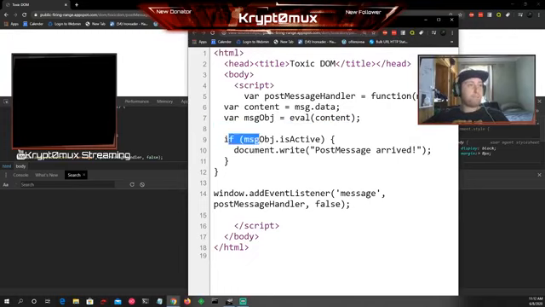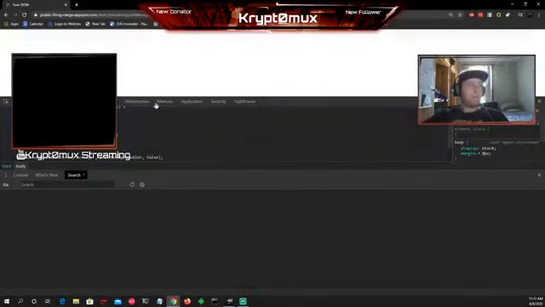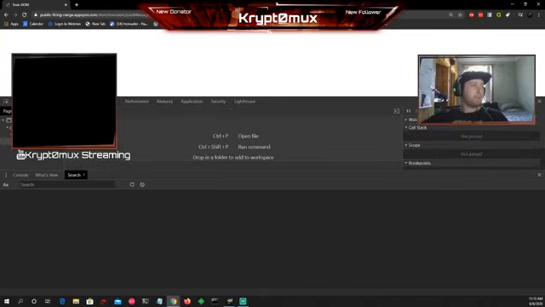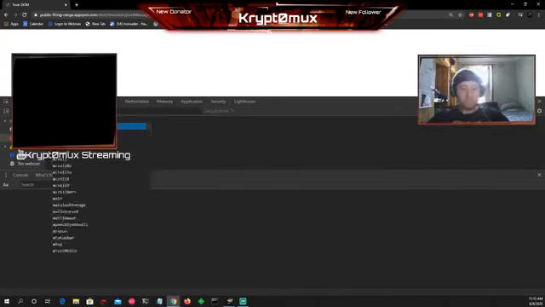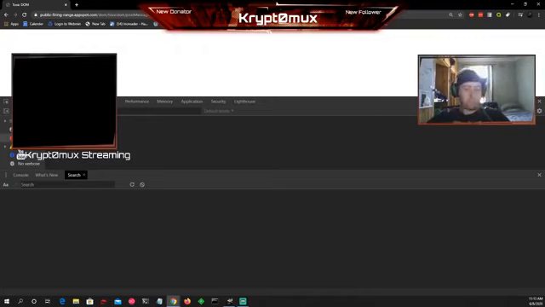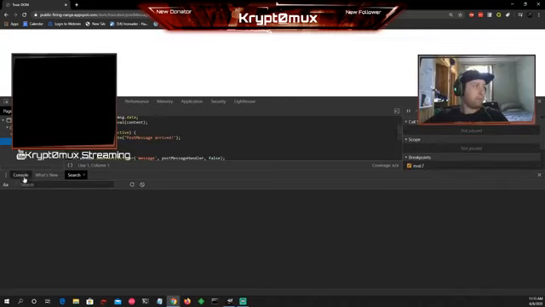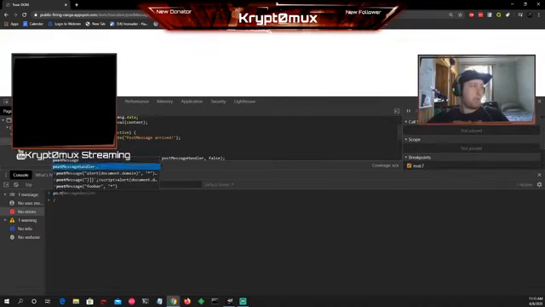Then it's doing, if message object is active, then it's going to write post message arrived. But what we want to do is get to the point where we can execute our JavaScript code. So let's get out of that. Obviously it's doing a post message, so we go to network, XHR. There's not going to be any XHR requests yet, but we just do a simple post message. Actually, we'll set a breakpoint right here, just so you can see what's going on as well. We'll do a post message, and we'll just do an alert document.domain.